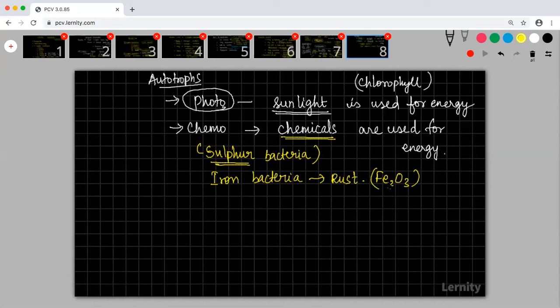Chemicals here will not include biochemicals, because then it becomes heterotrophic. I am talking about inorganic chemicals.